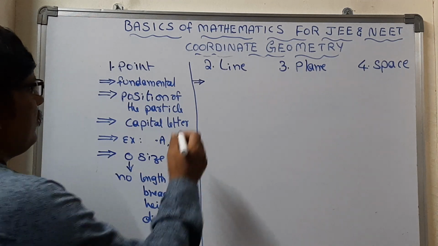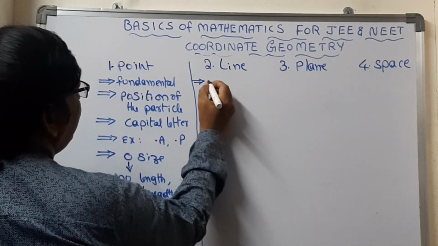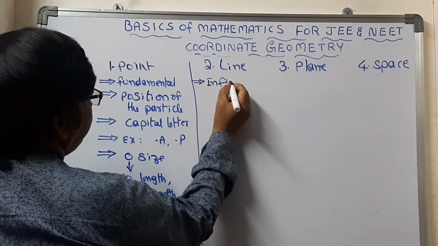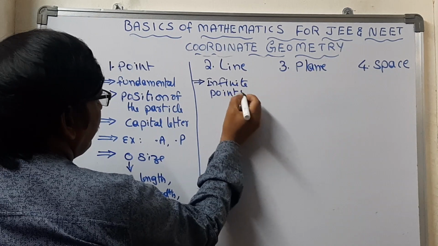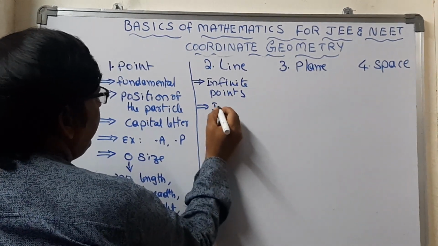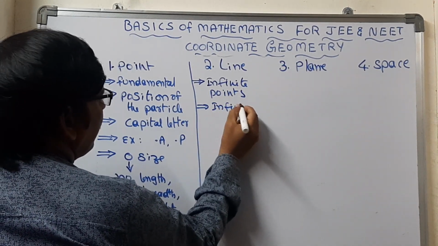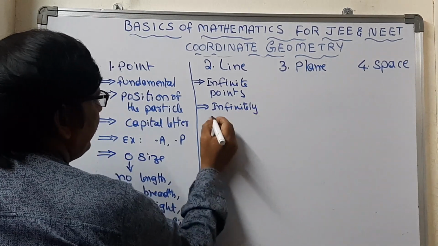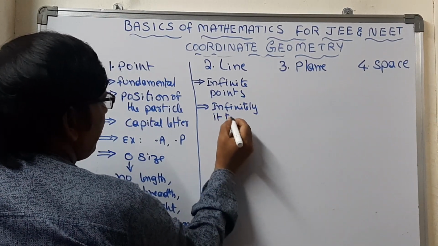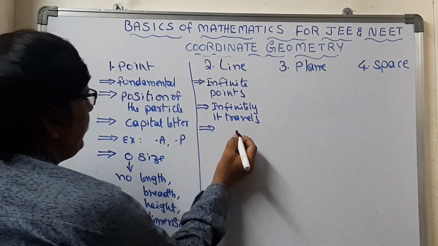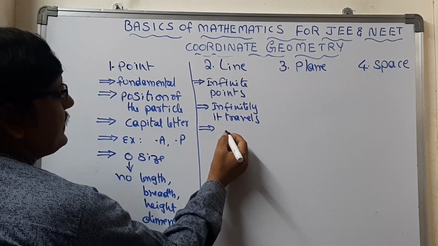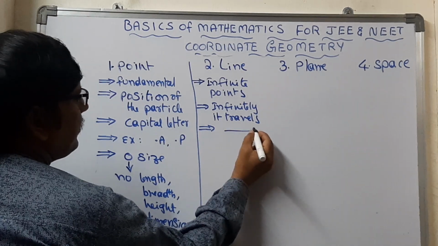Now, what is a line? A line is formed by infinite points, and it travels infinitely. Generally it can be represented in this way.